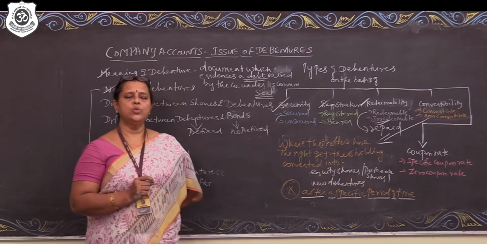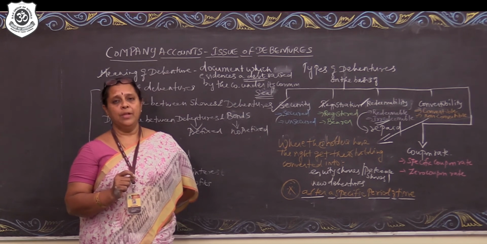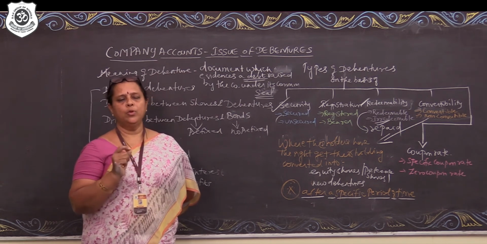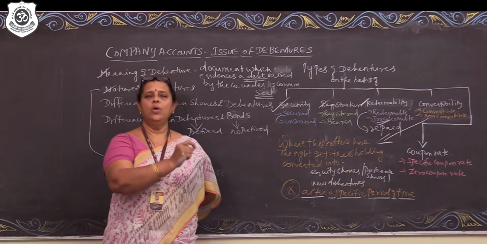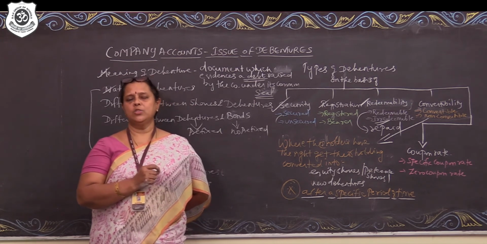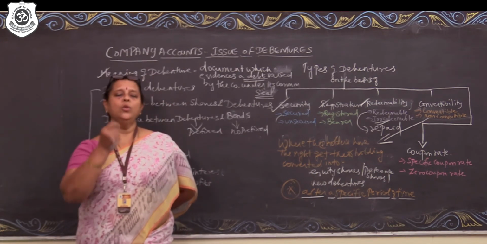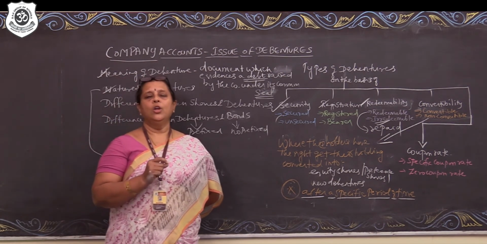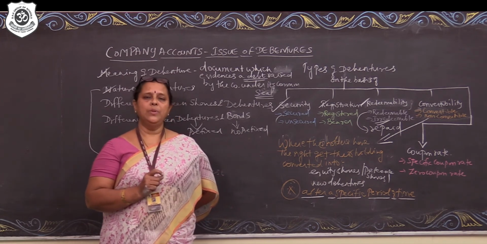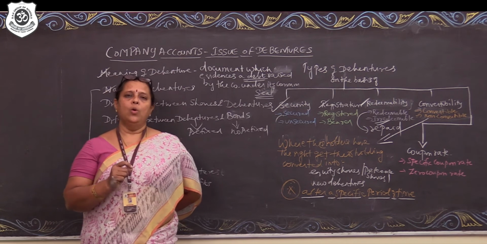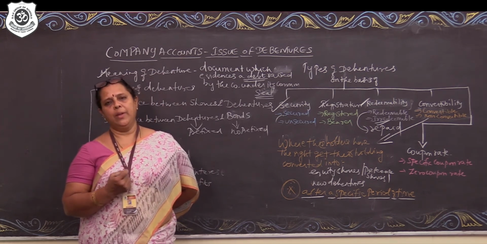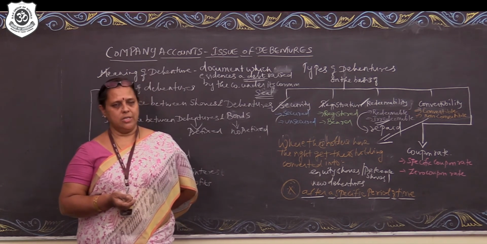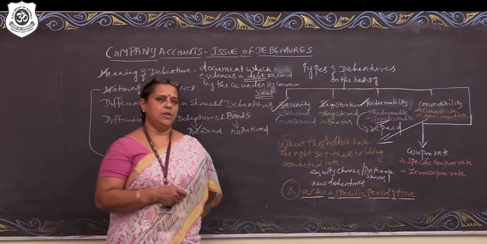So, when the company wants to reduce its tax liability or its interest commitment, the company would prefer to go for conversion of debentures into equity shares, wherein the equity shares do not carry a prefixed rate of dividend, nor do they need to be paid anything. So the company is under no obligation to meet any commitment towards the equity shareholders. So when the company wants to overcome the interest commitment, the company might give the option of getting the debentures converted into equity shares or preference shares. So that is what is called as convertible debentures.